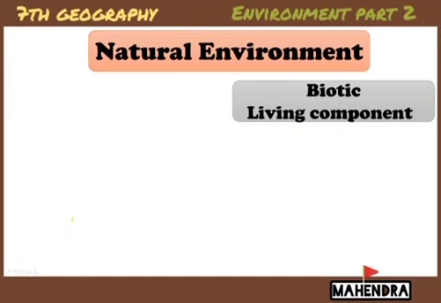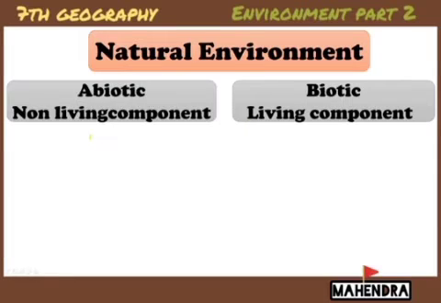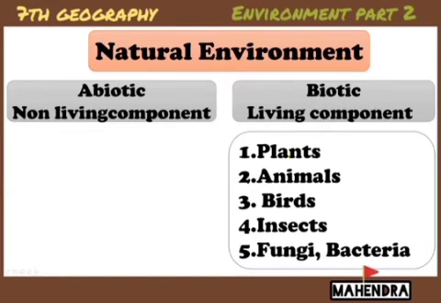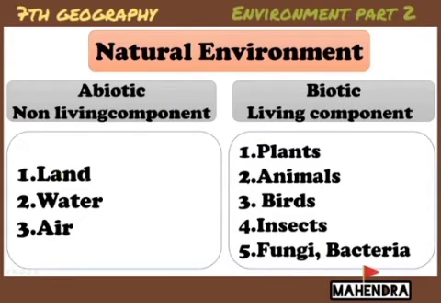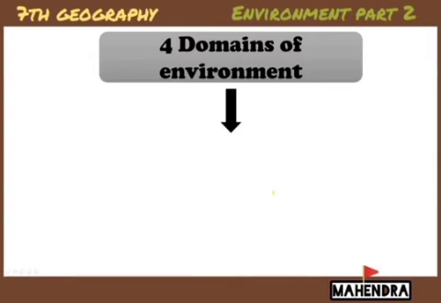What is natural environment? Once again, I will explain. It's made by nature, created by nature. Nobody is involved here. There are two types of natural environment: biotic and abiotic. What is the meaning of abiotic? The non-living things are called abiotic. Example: land, water, air. Biotic means which have life: they breathe and grow. Example: plants, animals, birds, etc.